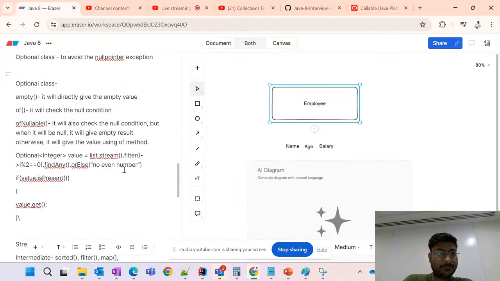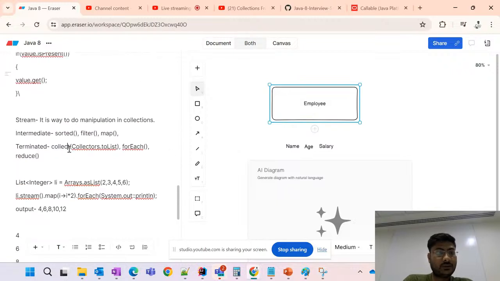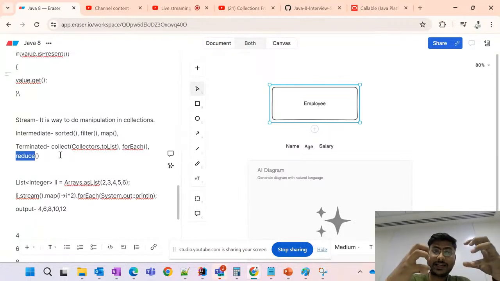Now there comes the terminal operation. Let me go to that. Yeah. So a terminal operation is nothing but we will get the end result from that operation. Like collect is a terminal operation, forEach is a terminal operation, reduce is a terminal operation. So we will get the end result.